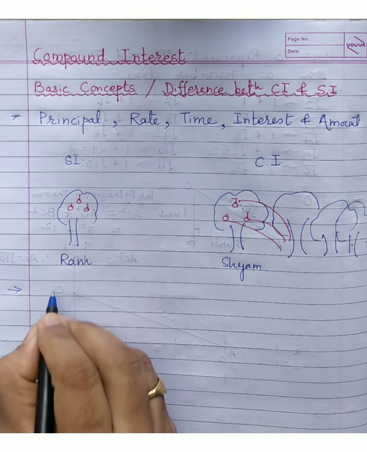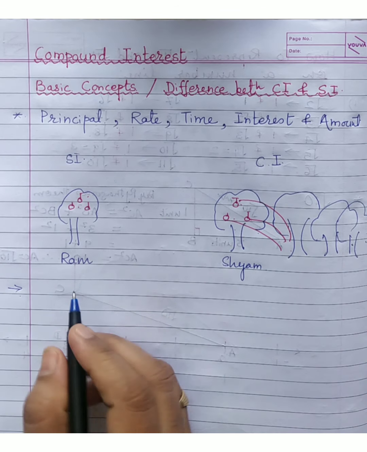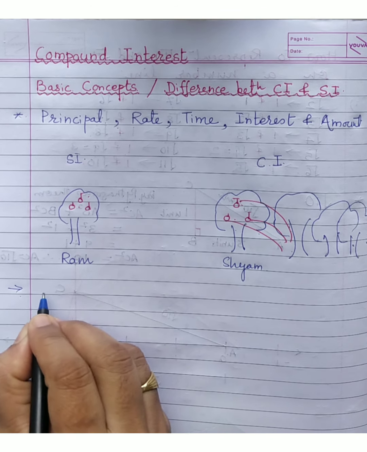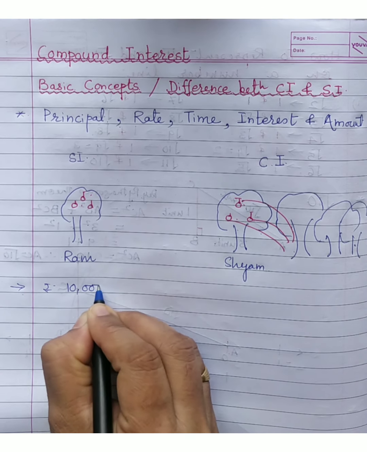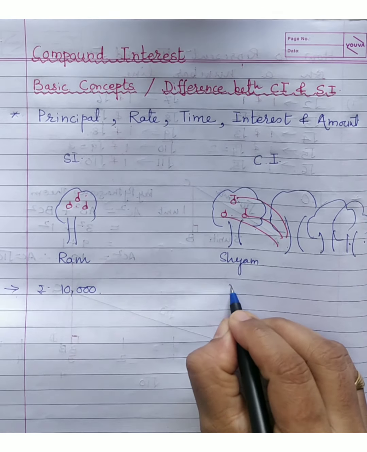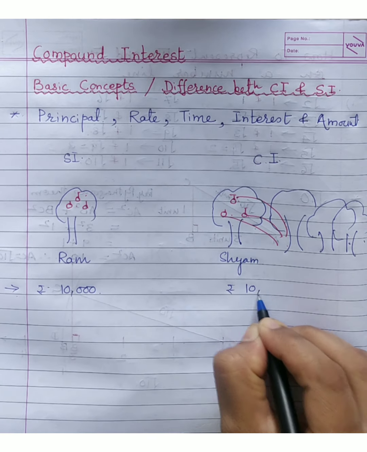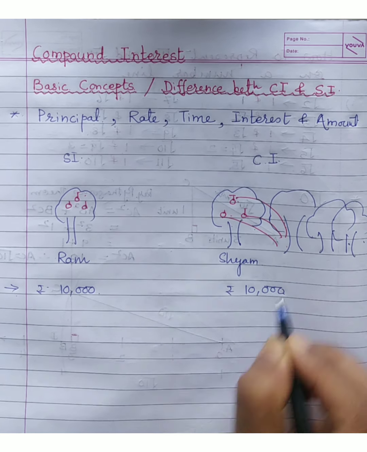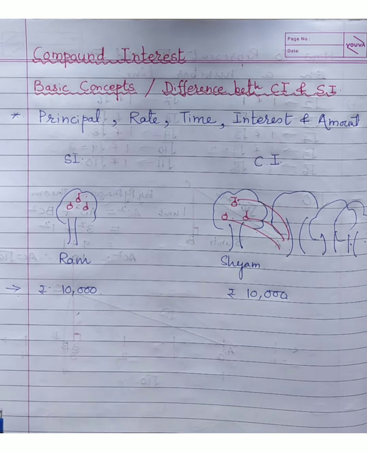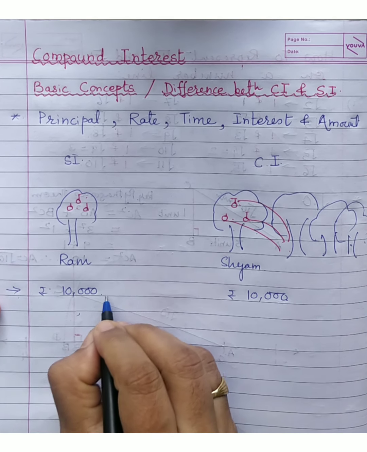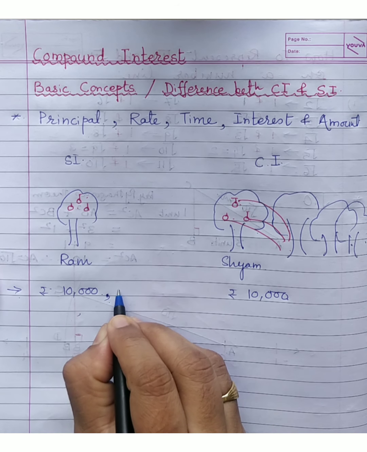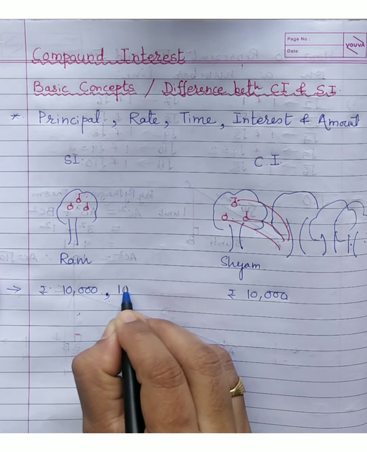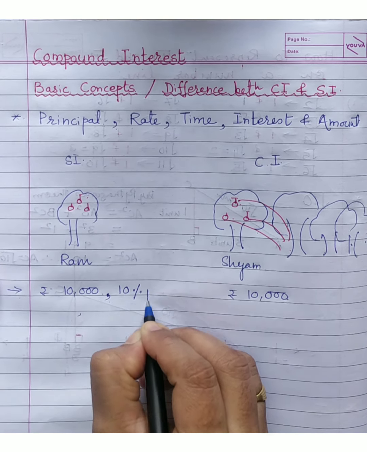Okay. Suppose Ram and Shyam only will be our characters. Suppose rupees 10,000 was invested by both of them. This person has invested it on simple interest. Then you know that what we need to have? We need to know the rate of interest as well. So suppose the rate of interest was 10% per annum.